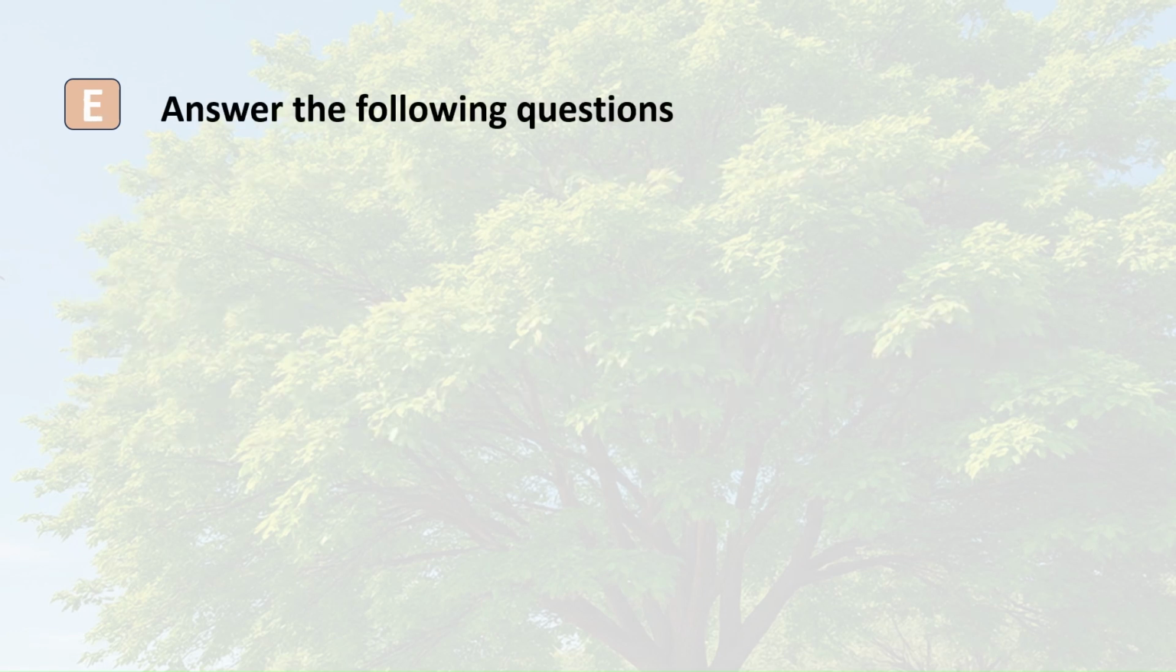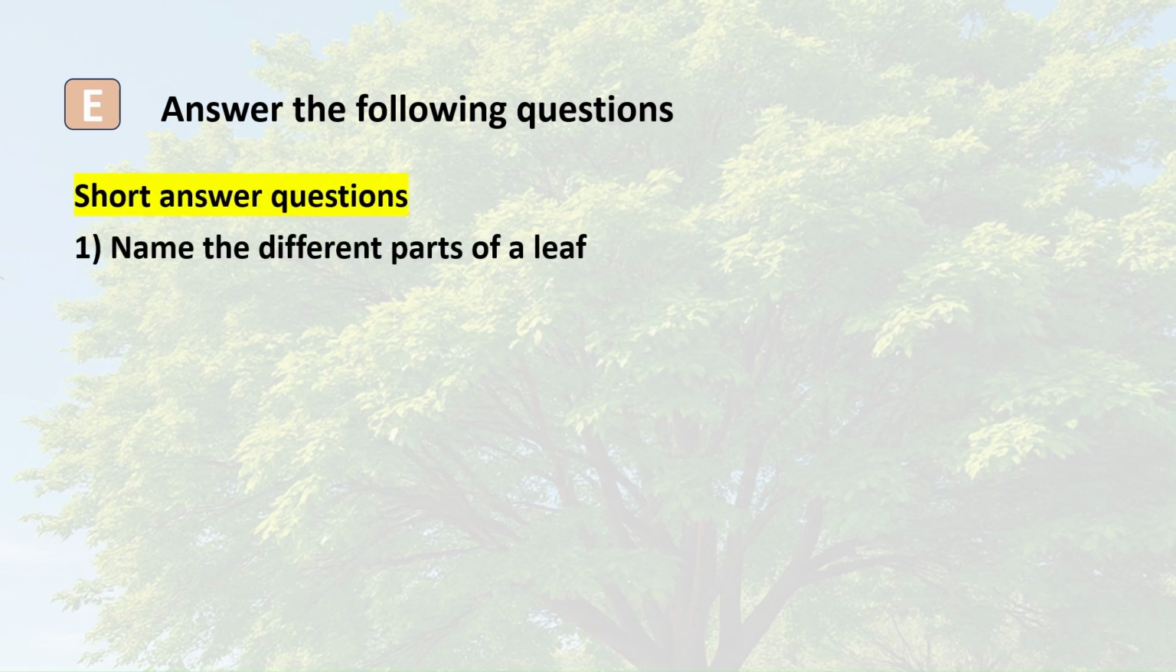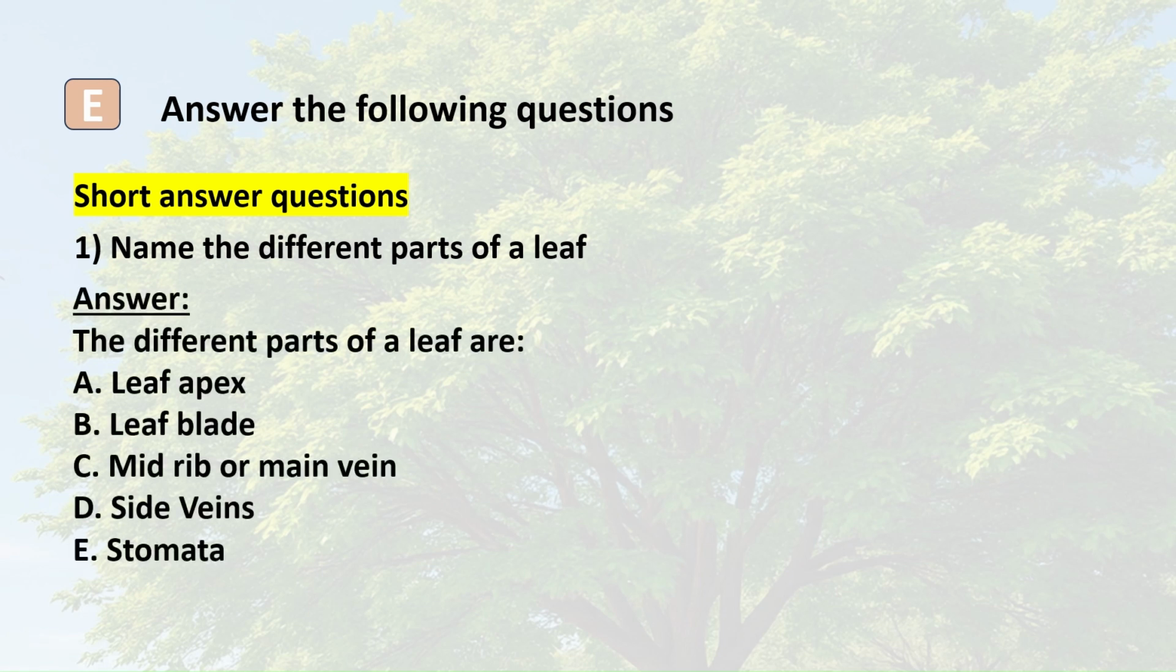A. Answer the following questions. Short answer questions. 1. Name the different parts of a leaf. Answer. The different parts of a leaf are A. Leaf apex. B. Leaf blade. C. Midrib or main vein. D. Side veins. E. Stomata.